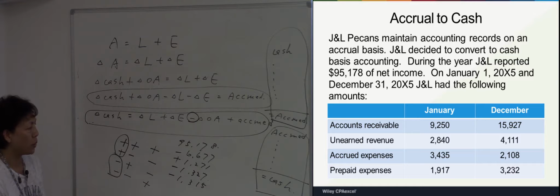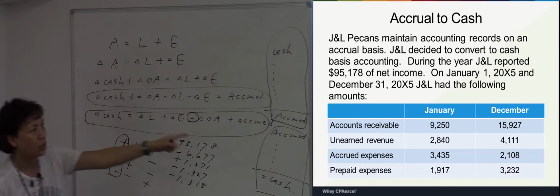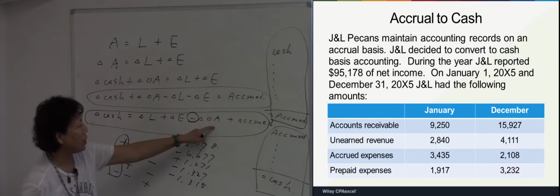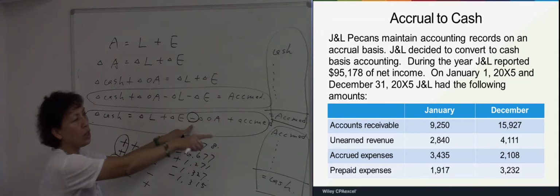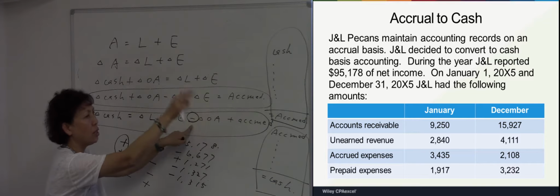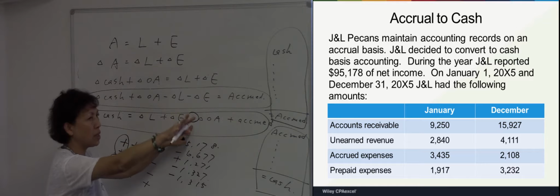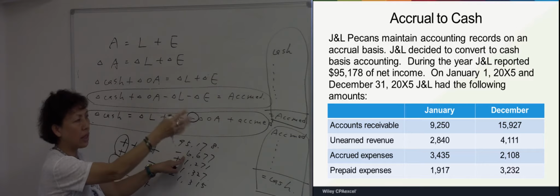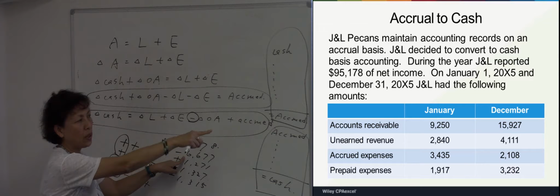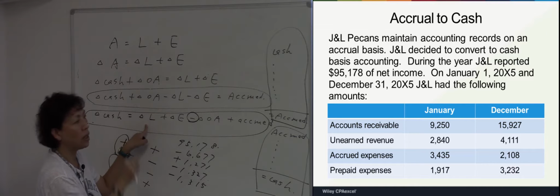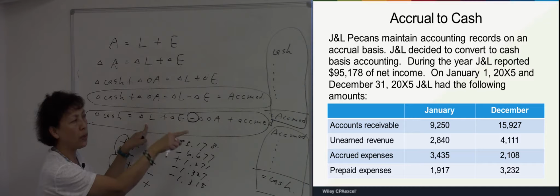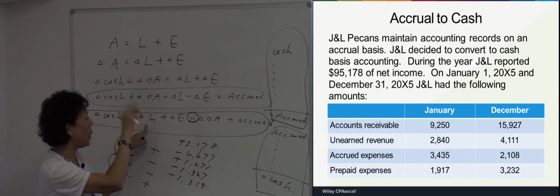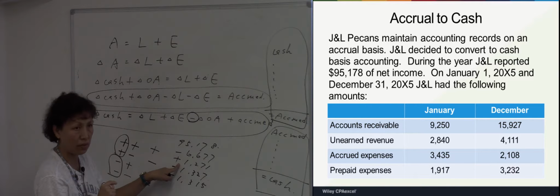Do I need to repeat one more time? Accounts receivable is an asset. The sign for asset is negative, and we experience an increase. Increase means positive, so positive, negative becomes negative. Unearned revenue is a liability. The sign for liability is positive, and we experience an increase, so positive becomes positive.